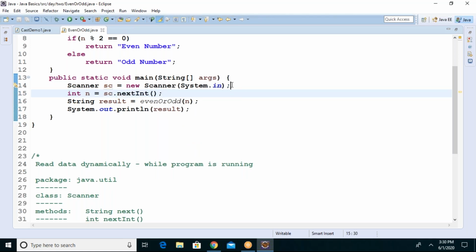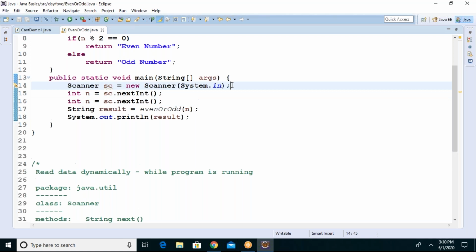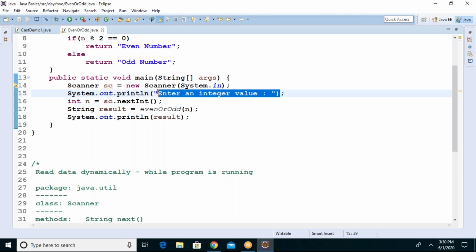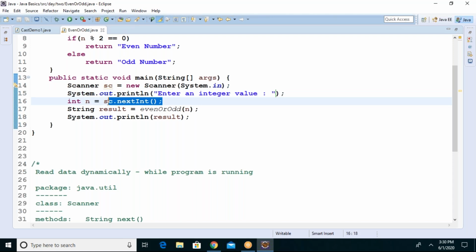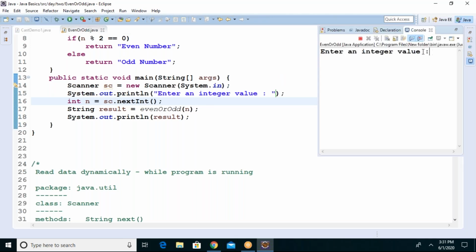So it asks to enter a value by prompting, enter an integer value. Then, watching this, the user will enter a value, which is an integer, and that will be stored into n. Now see the output.